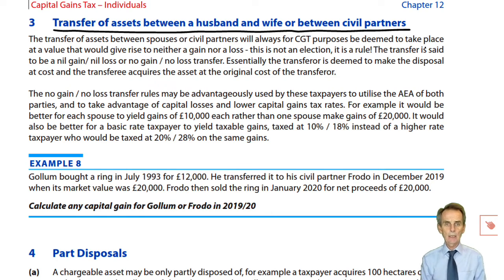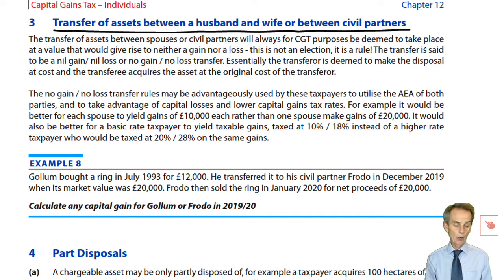What we've just said is, if I, the husband, buy it for 20,000, doesn't matter what it's worth when I transfer it to my wife, it's going to be transferred for CGT purposes at cost on a no gain, no loss basis. It leaves me at 20,000, it goes to her at 20,000. If next year she sells it to a third party for £40,000, well, that's it.